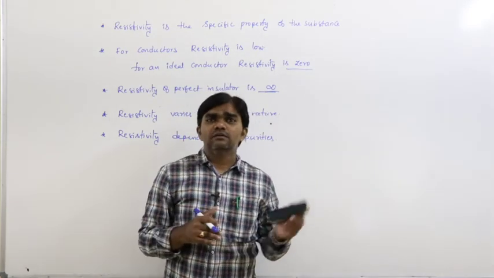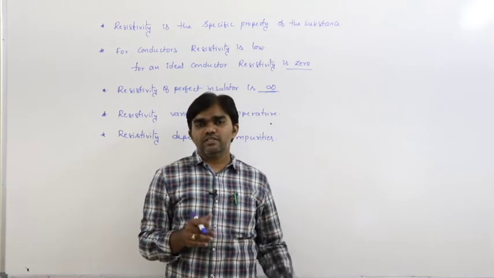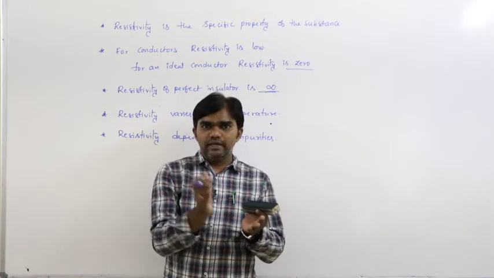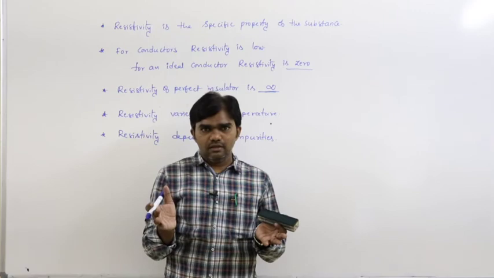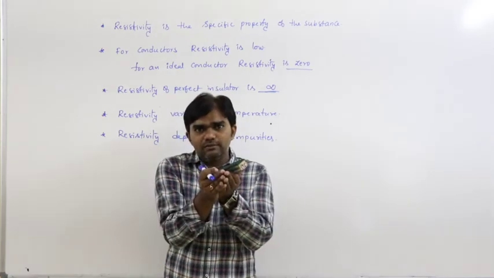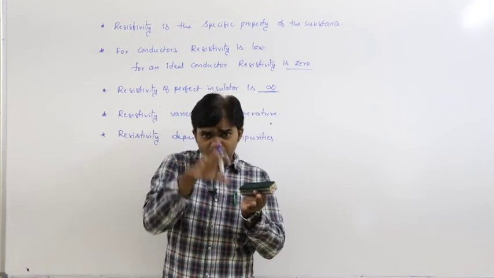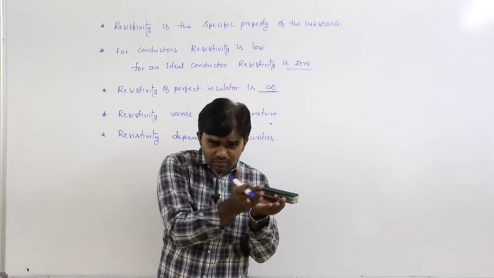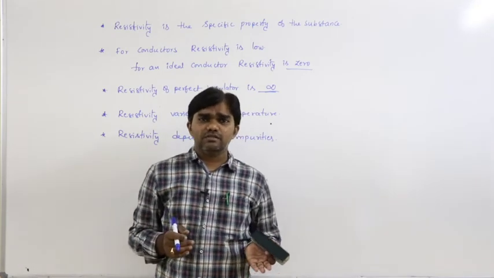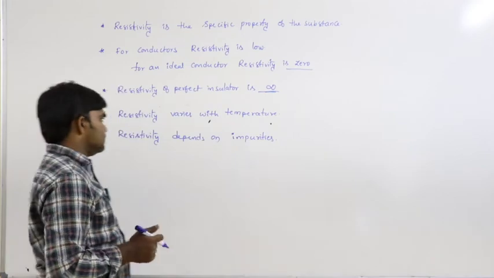For example, iron, nickel, cobalt: if these are combined to form a single one, the resistivity of the alloy is more than that of the individual metals. So that's why it depends on impurities.